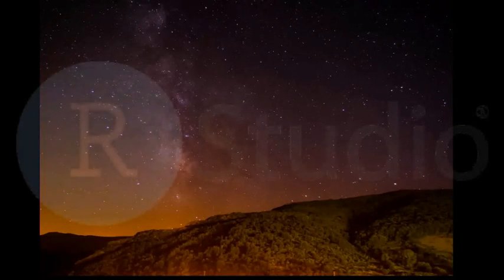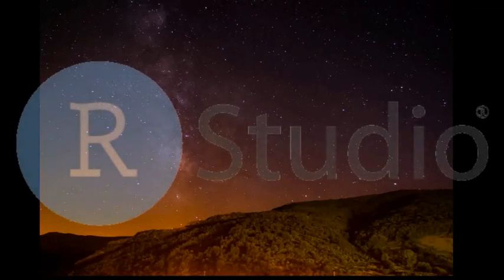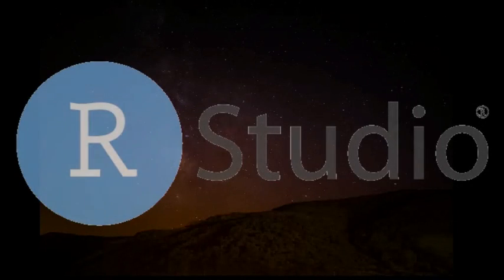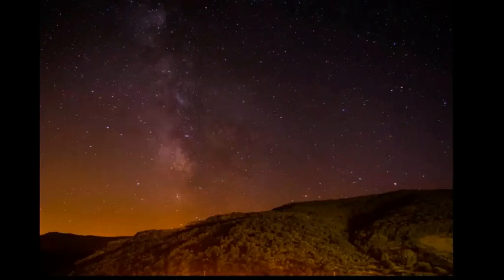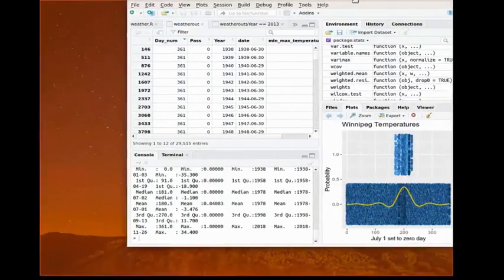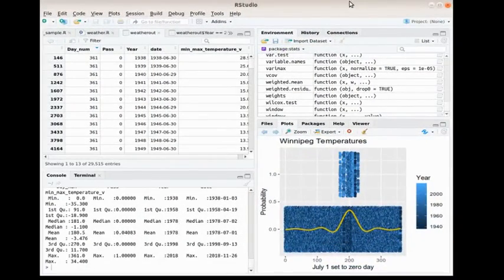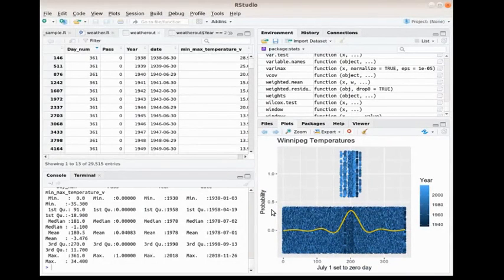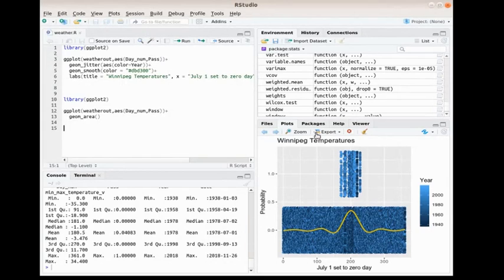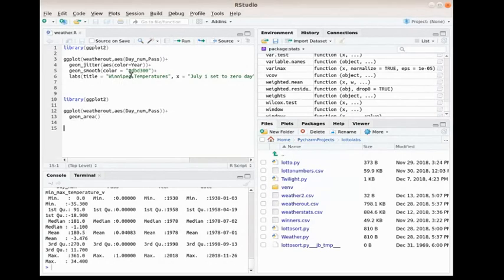So R, I'm just going to power it up here for a minute, and I'll bring it onto the screen. As you can see, I've got a bunch of stuff happening here, and let's start fresh, right? R is broken down into however you want to lay it out.